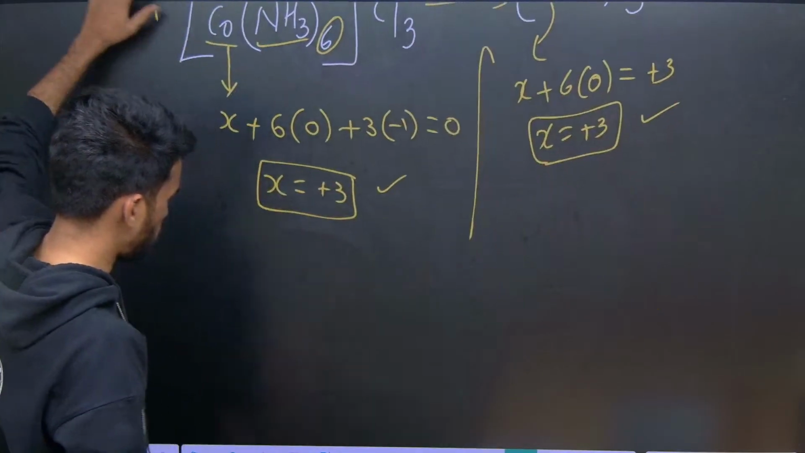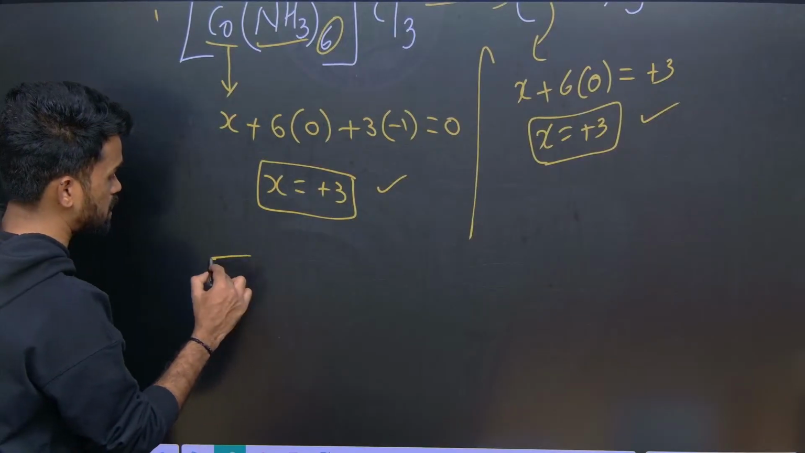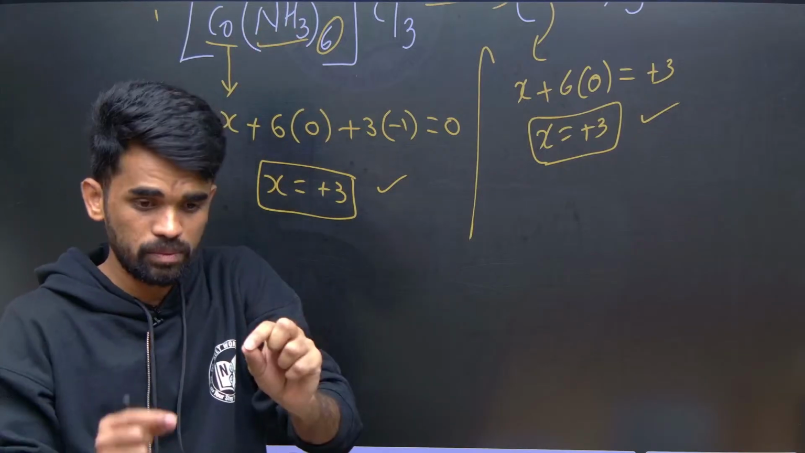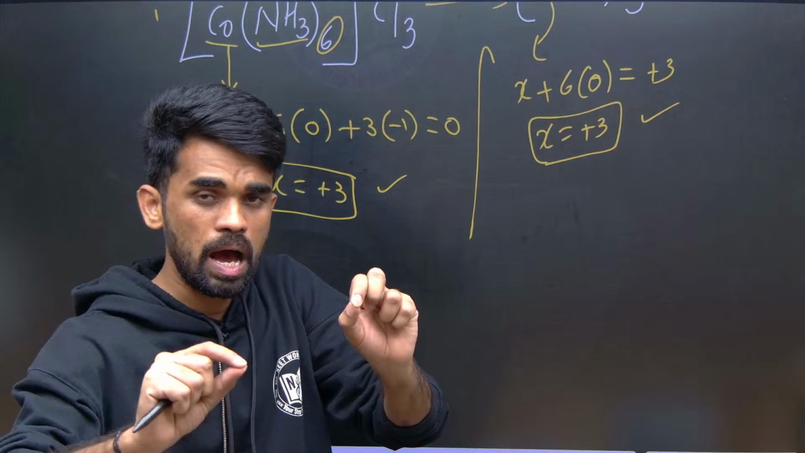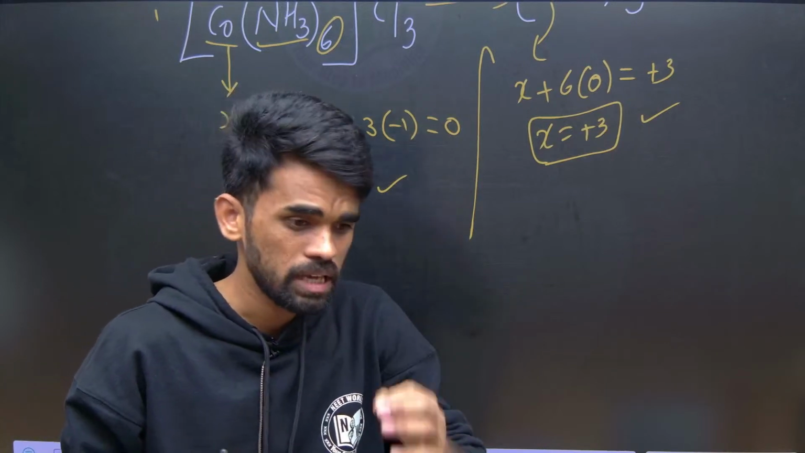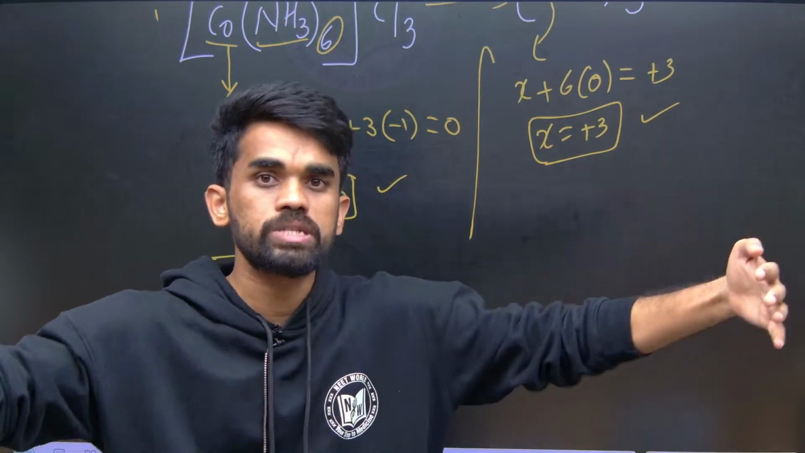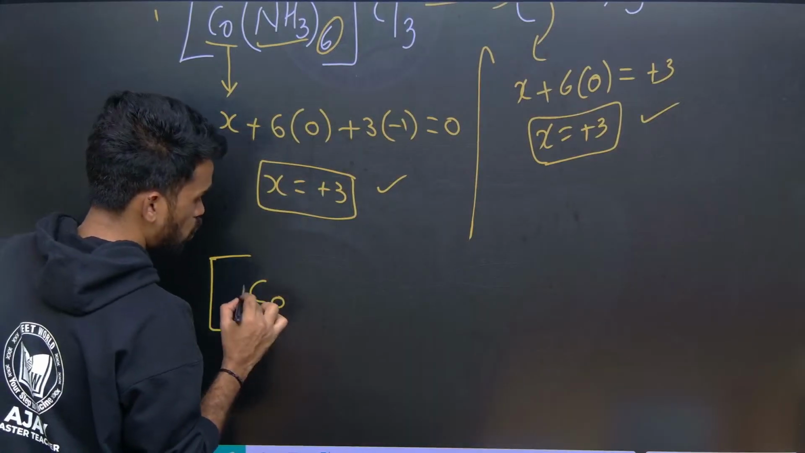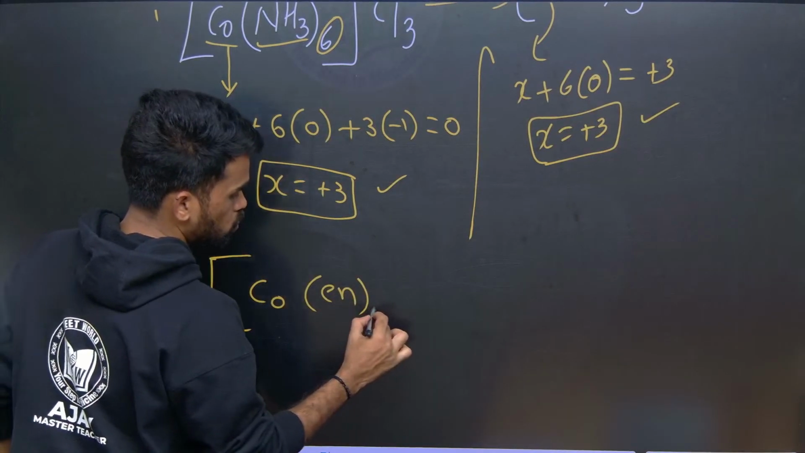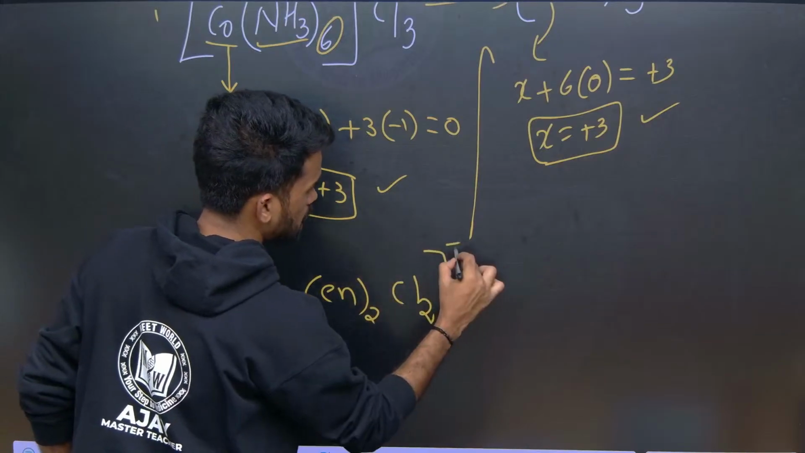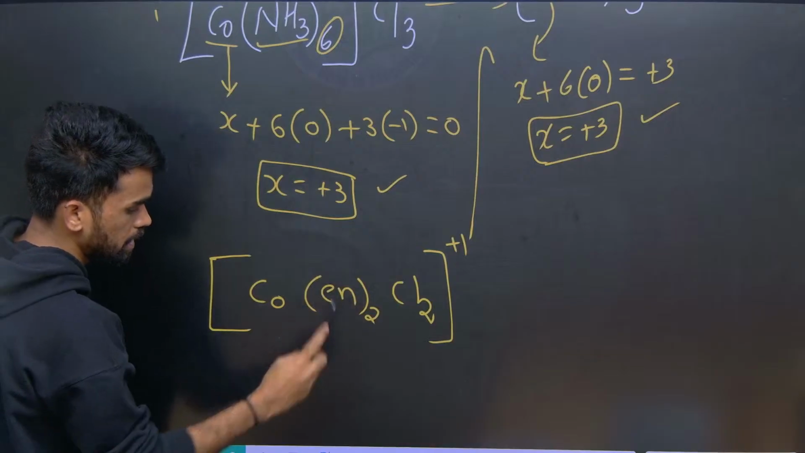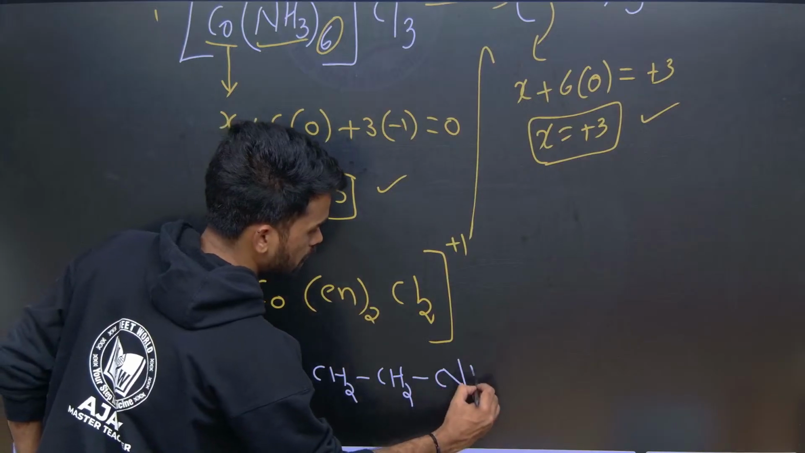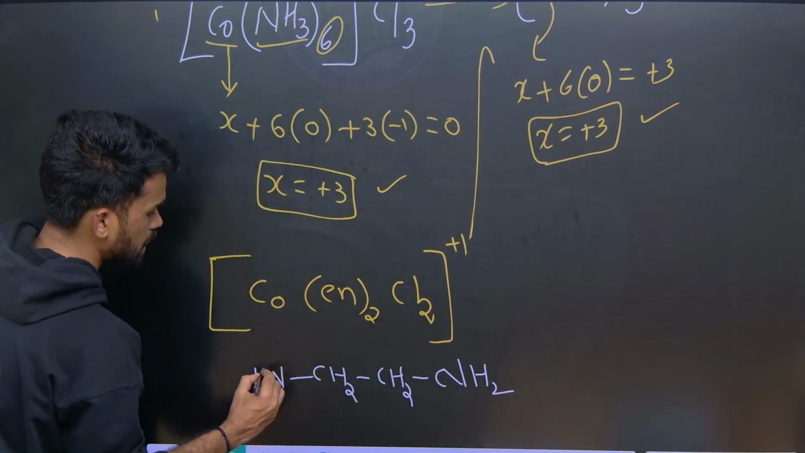Sometimes there will be different ligands. For example, there is something called a bidentate ligand. For ammonia there is only one dentating site, it means only one binding site for ammonia towards the metal. Sometimes there are ligands that can bind from 2 sides. For example, ethylene diamine. So cobalt (en)2 Cl2. What exactly is it saying here? Look here, en means ethylene diamine. You should write the structure like this, CH2, NH2, NH2. So this is ethylene diamine.